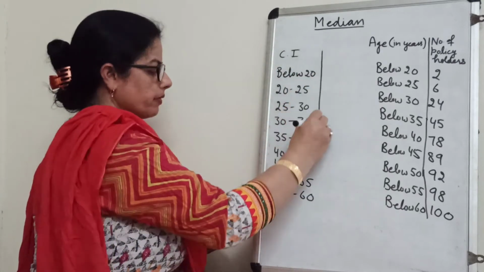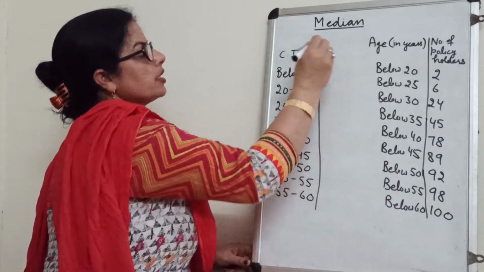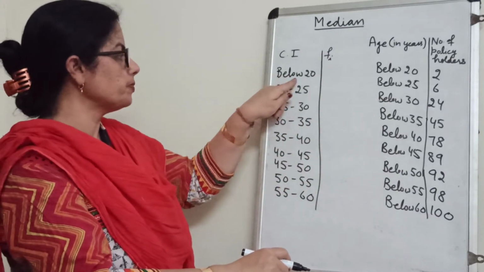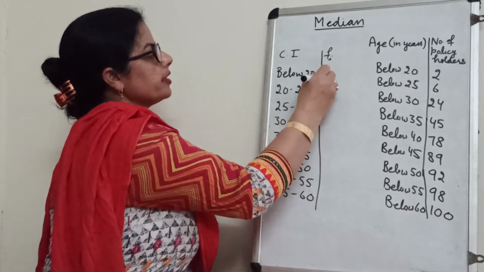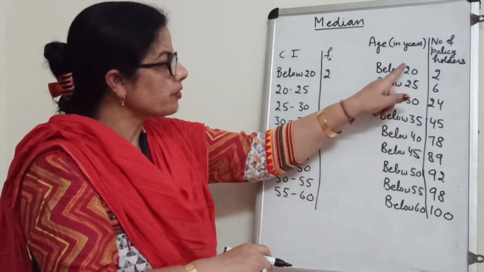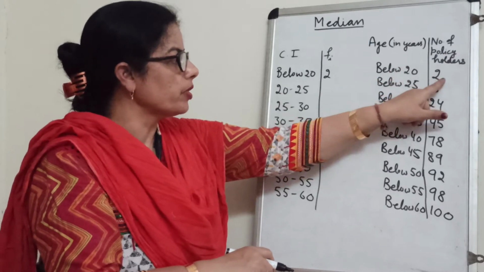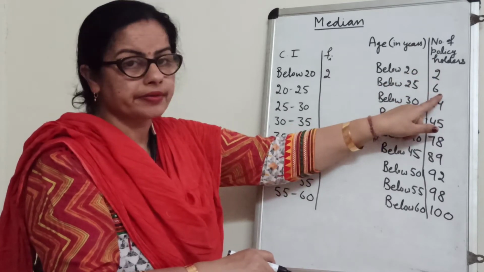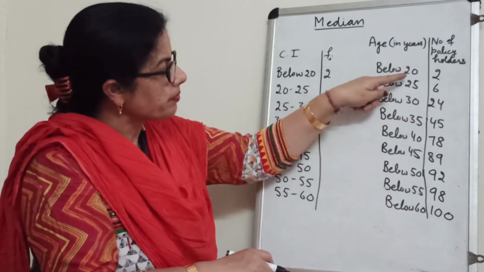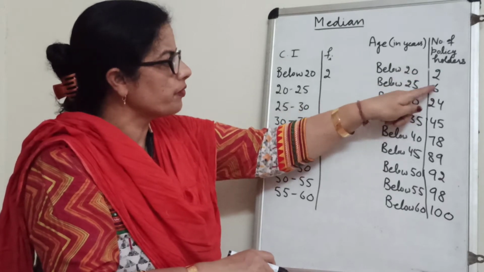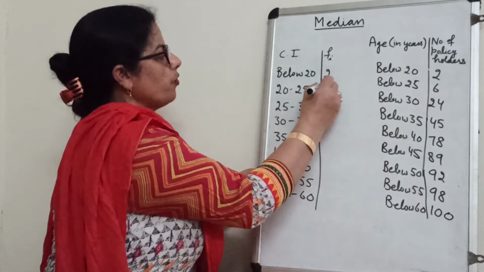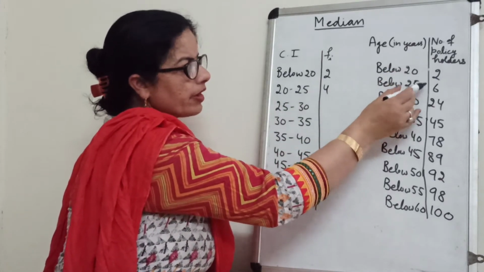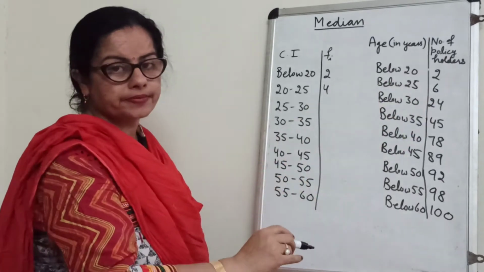And now we will write the frequency. How will we write frequency? We want to know the policyholders whose age is below 20, and they are 2. So we will write here 2 as it is. Then 20 to 25. Below 20, 2 policyholders. Below 25, 6 policyholders. These 2 are also in it. And we want to know 20 to 25. So we will take the difference, that is 6 minus 2, 4. 4 policyholders are there. Below 20 2 are there, and 20 to 25 4 are there. That's why here is 6.